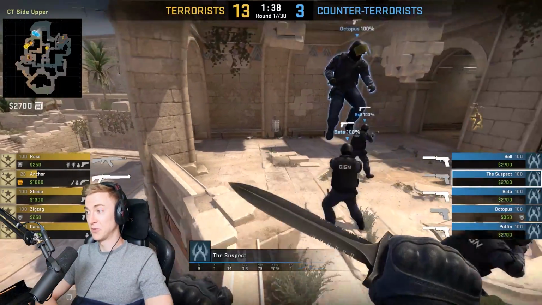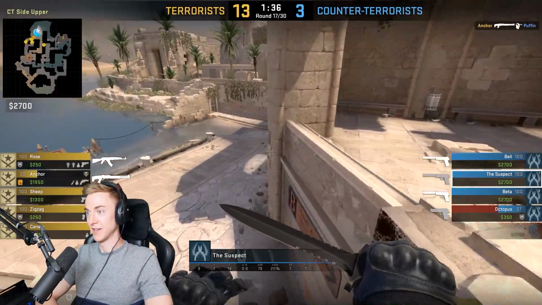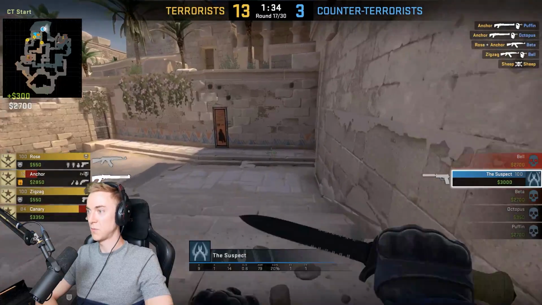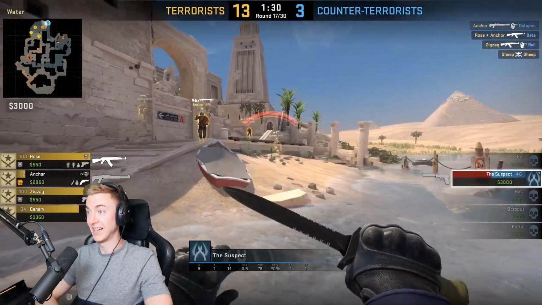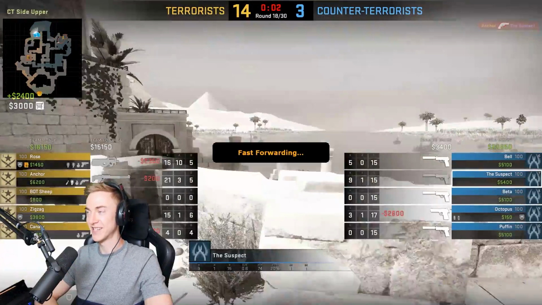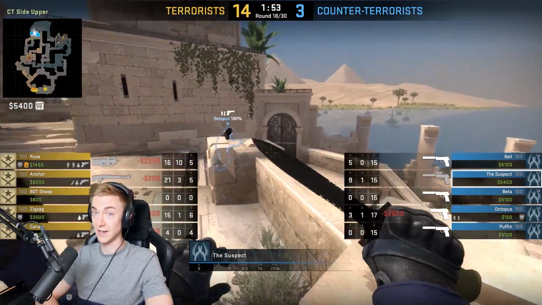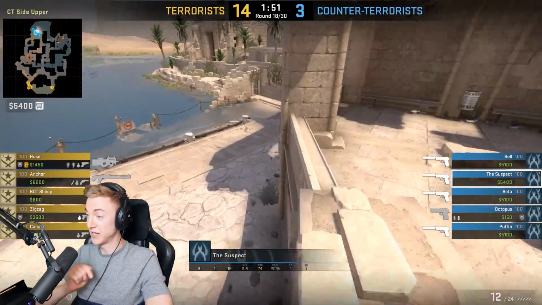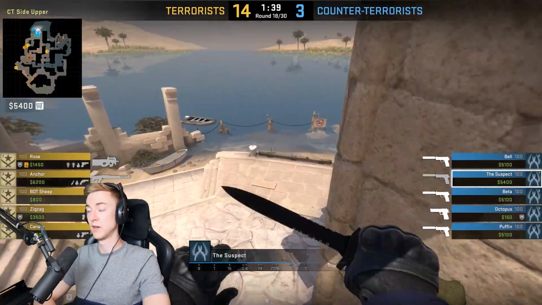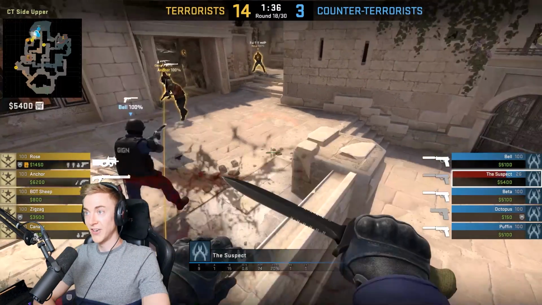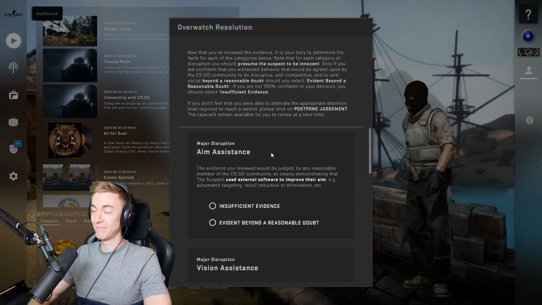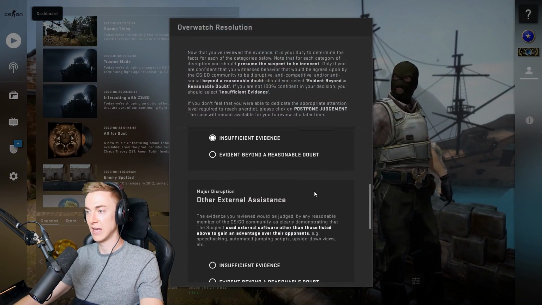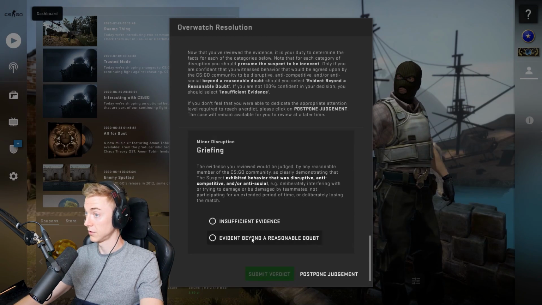It's just seeing people spinning in spawn doing absolutely nothing. So I see why they got reported. And there is the Russian guy getting kicked right there. The Overwatch system has named him as Sheep, but that's the guy that we found out earlier literally got banned today. I'm not seeing any more evidence at all from our suspect of any cheating or anything like that. Purely griefing. Insufficient evidence to everything apart from griefing.